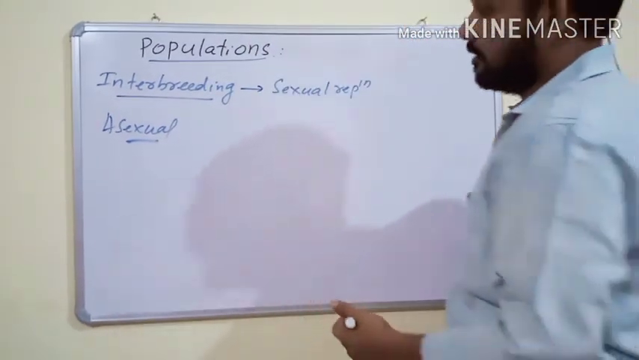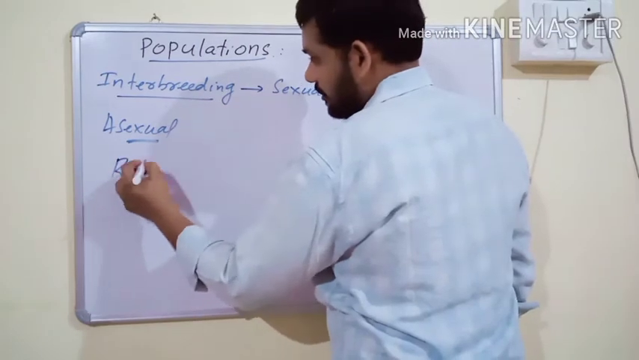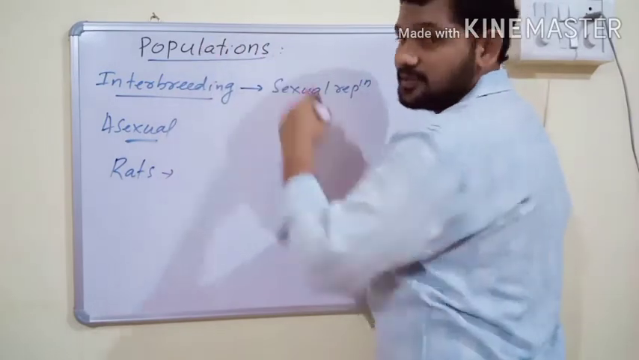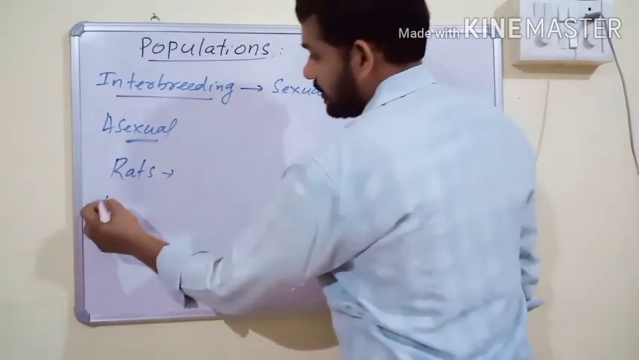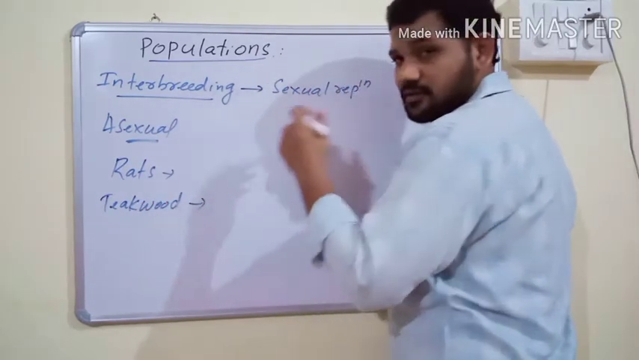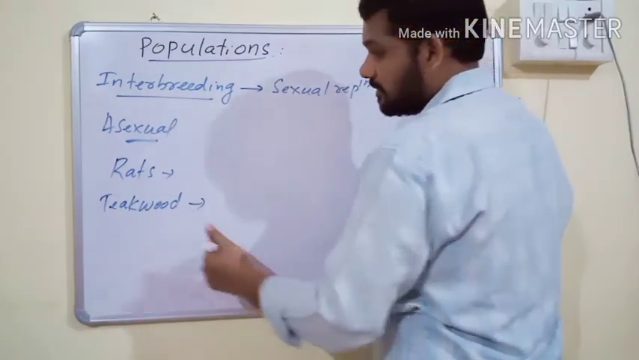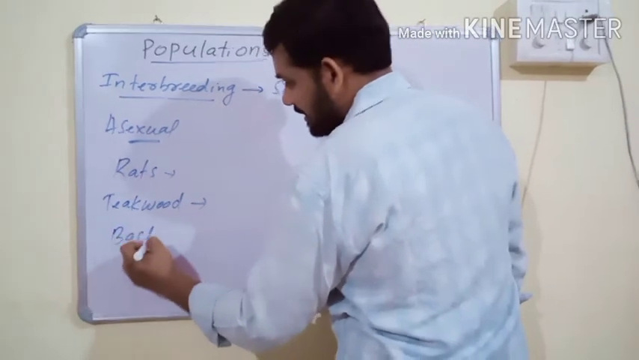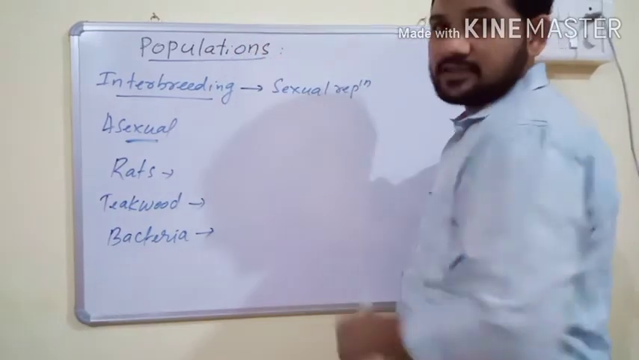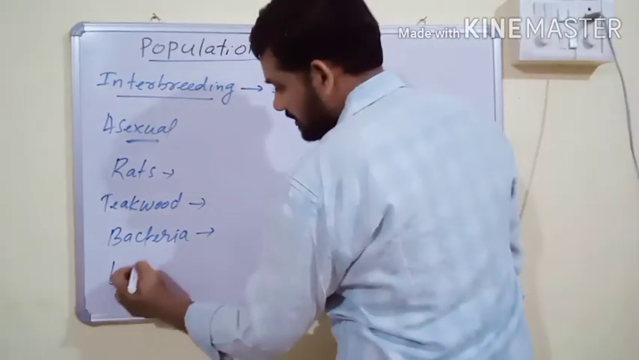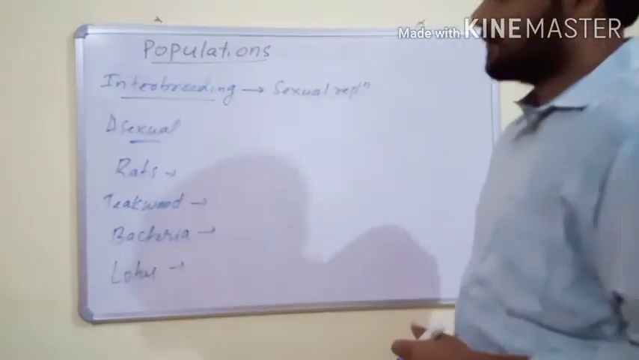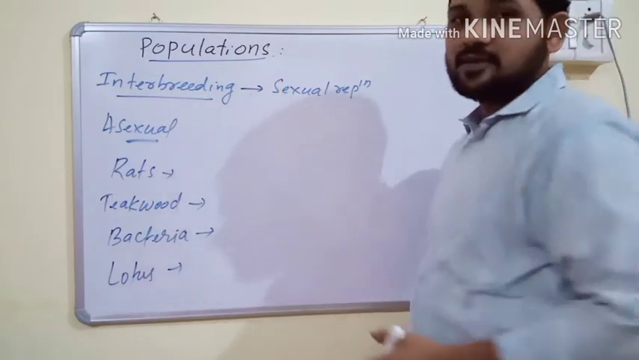For example, all rats in an abundant area or abundant dwellings is one of the best examples of a population. Also, teak wood trees in a forest tract are an example of a population. Bacteria in a culture medium are also an example. And lotus plants in a pond are also one of the best examples of a population.